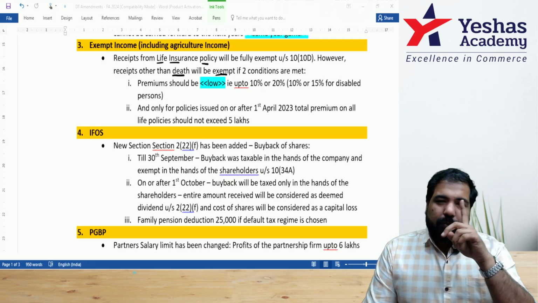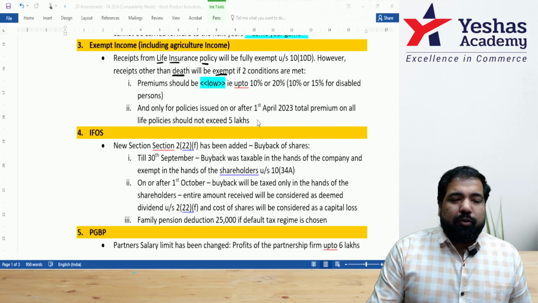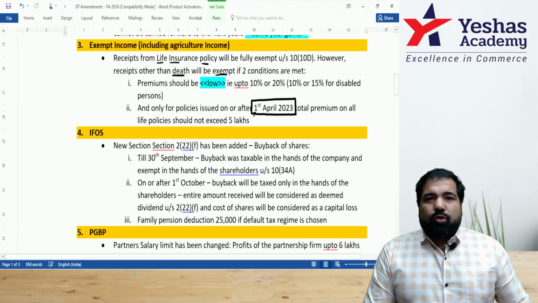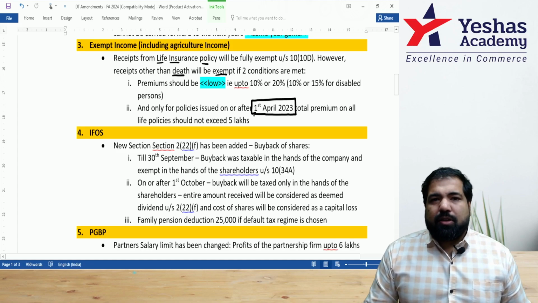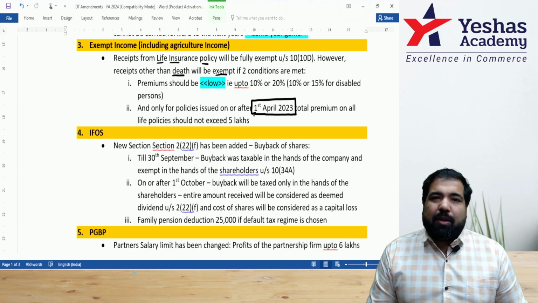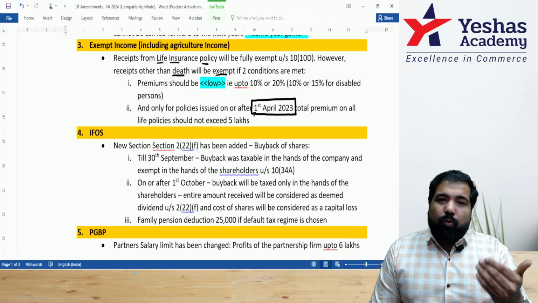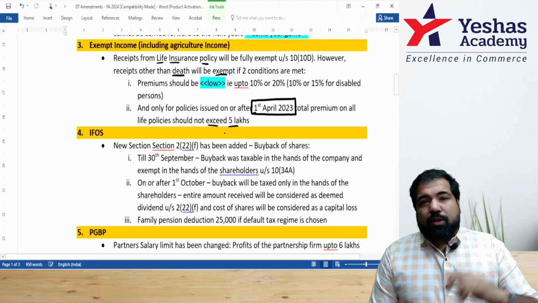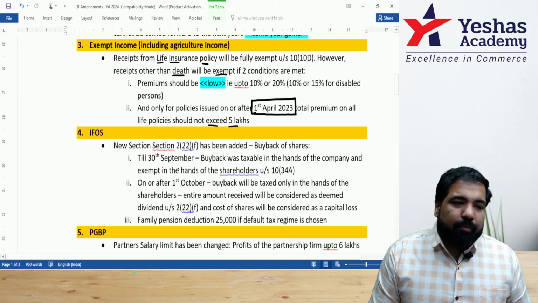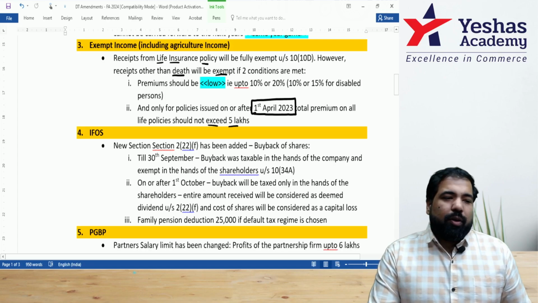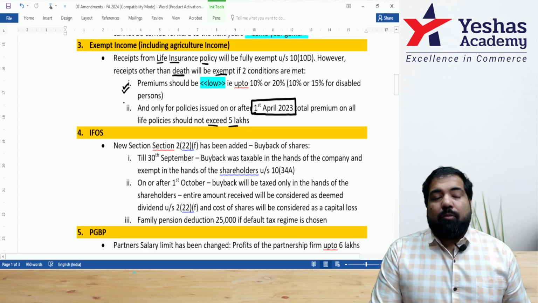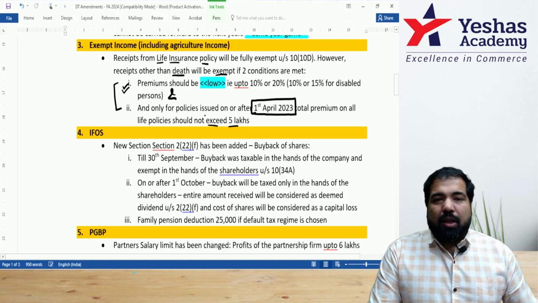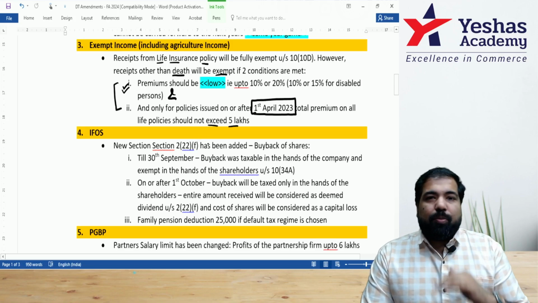But now, if you've taken a policy on or after 1st April 2023, then there is a new condition that, listen, you should be a middle class person, only then this receipt will be exempt. If you pay huge premiums, that means the premium in 1 year you paid on one or multiple policies on your life is more than 5 lakh rupees, then even if it's low, this will be taxed. What do I mean? For policies before 1st April 2023, only look at the first condition. But if it's a policy on or after 1st April 2023, you'll have to check both the conditions. That means the premium should also be low and it should be up to 5 lakhs.